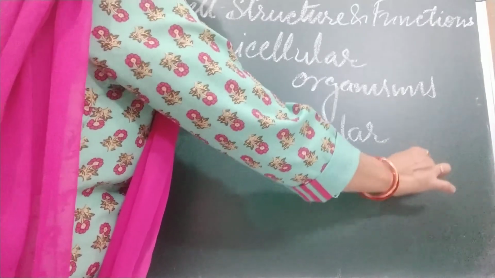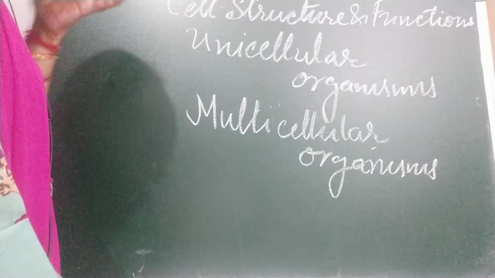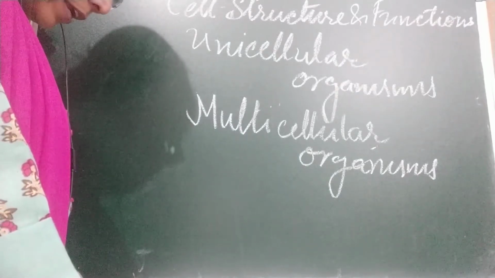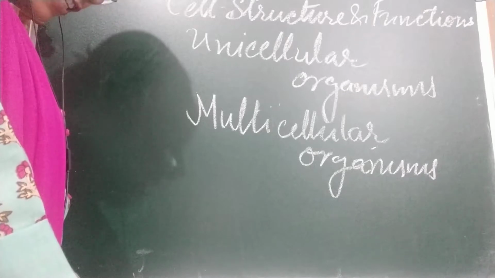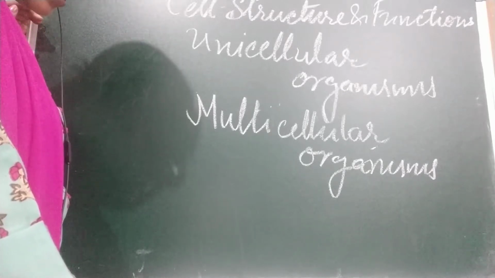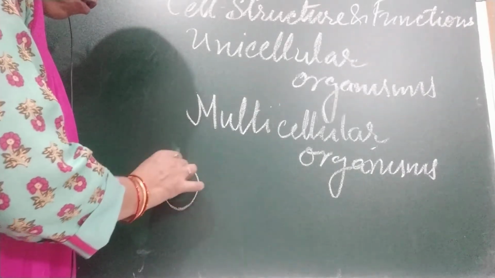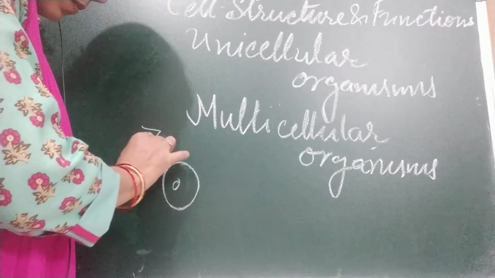All plants and animals. It is estimated that a fully grown human has about 100 trillion cells. All multicellular organisms begin life as a single cell, and we call that a zygote.